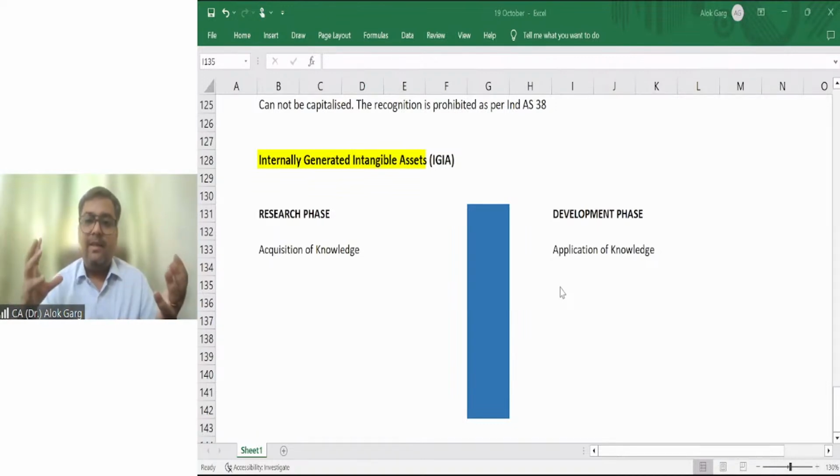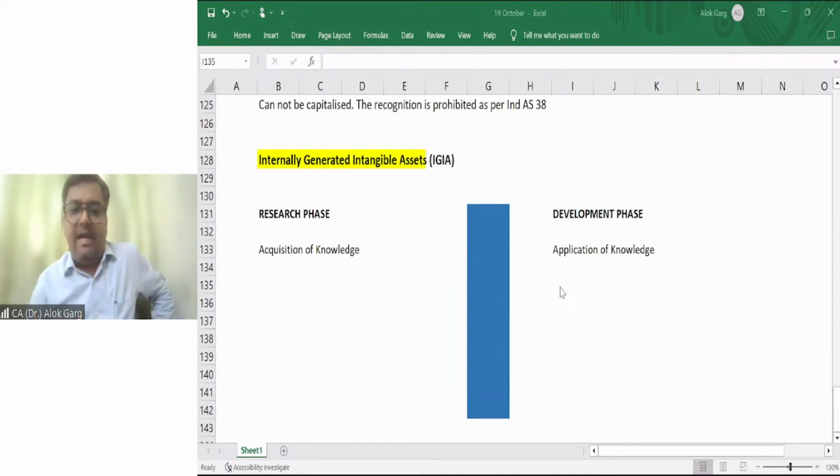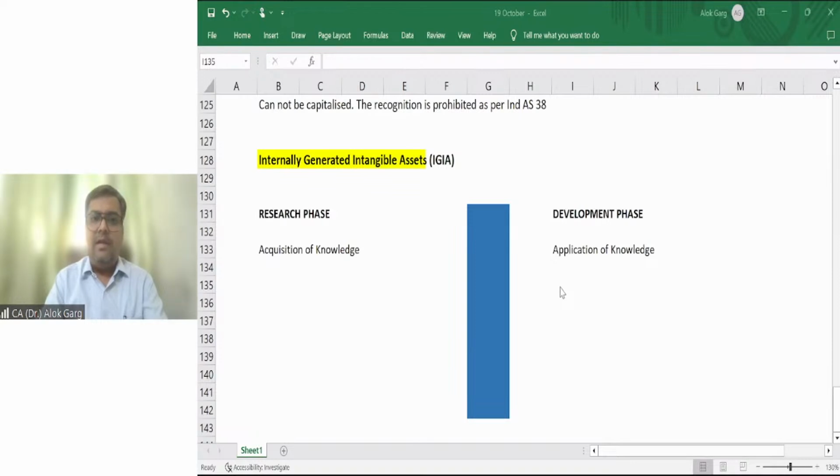But sir, in practical life, let's say pharma companies are doing a lot of research, right? And they are acquiring knowledge. Their scientists and doctors are researching what could be the probable antivirus for this coronavirus. So they are using a lot of permutation and combination. They are acquiring the knowledge, right? So this will be the research phase. But when will they be sure that now my development phase will start?